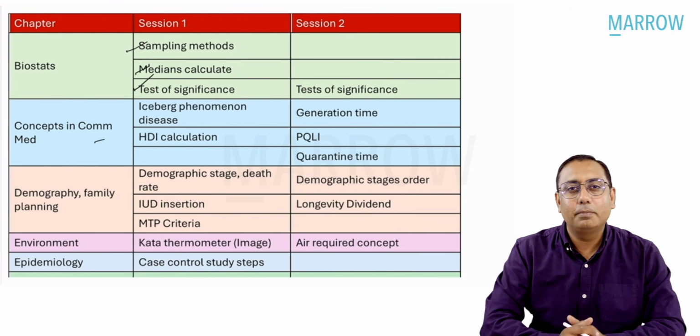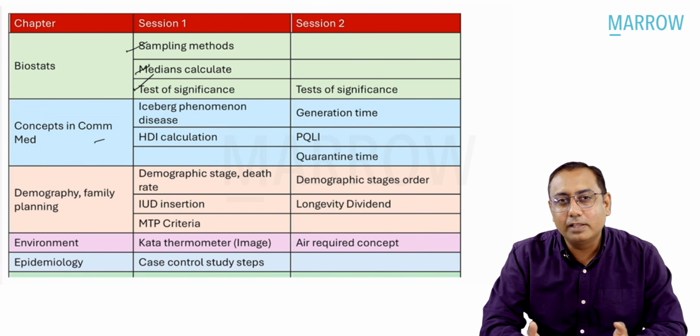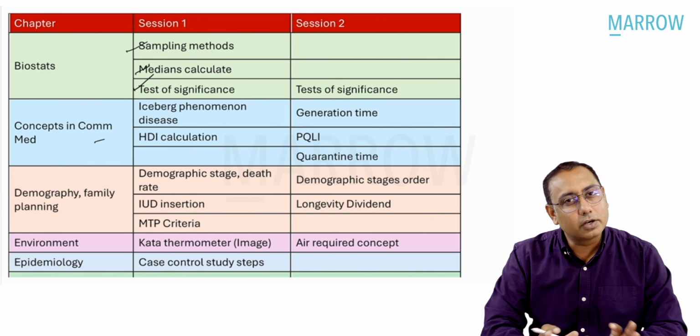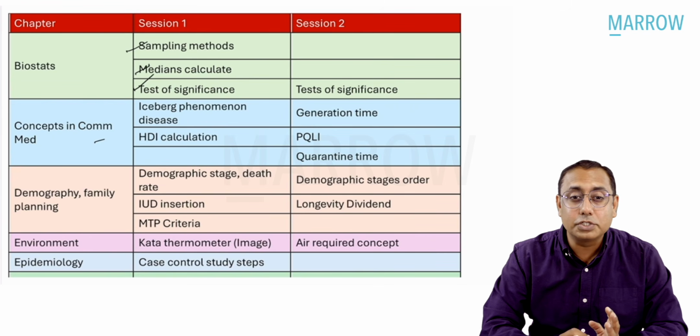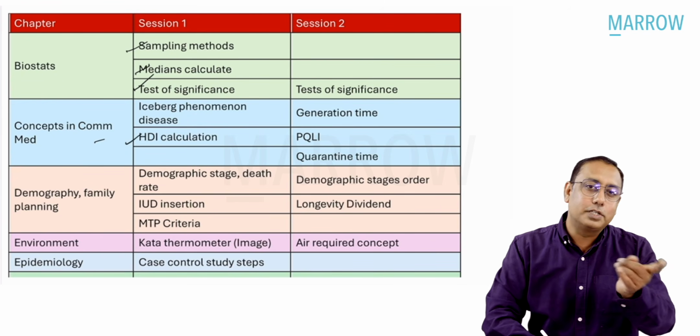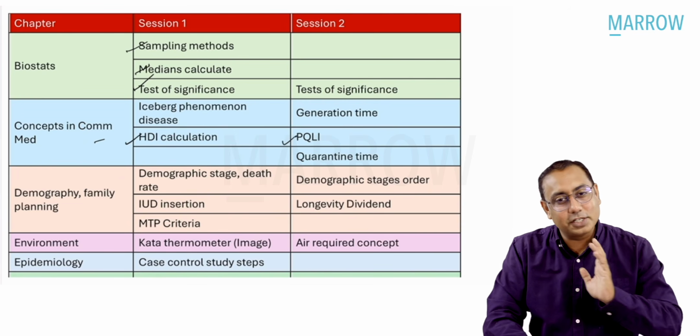Concepts in community medicine, like the concept of health, disease and prevention, are always there; 2-3 MCQs are usually asked. We had questions on isolation, quarantine, generation time. We had HDI calculation in session 1 and PQLI calculation in session 2.